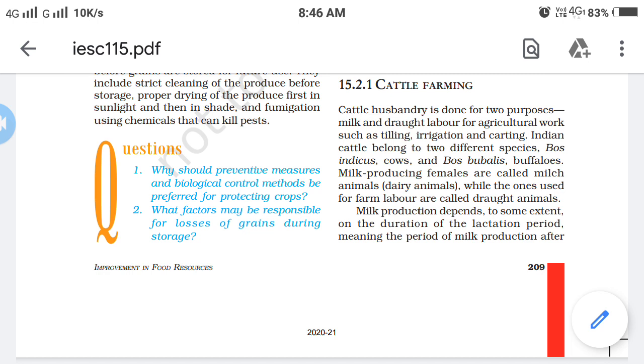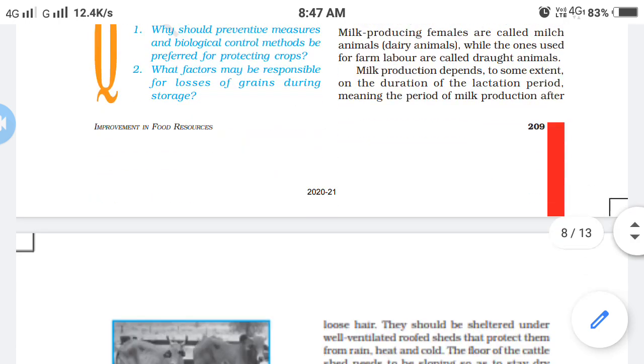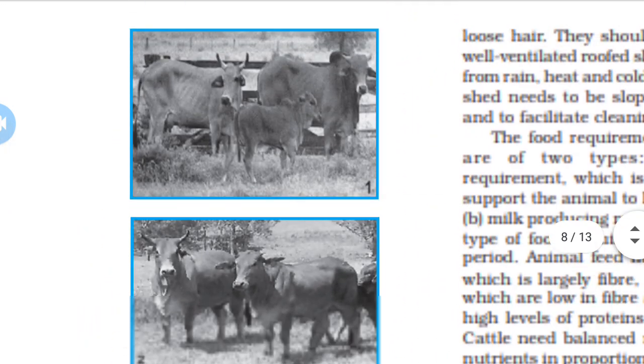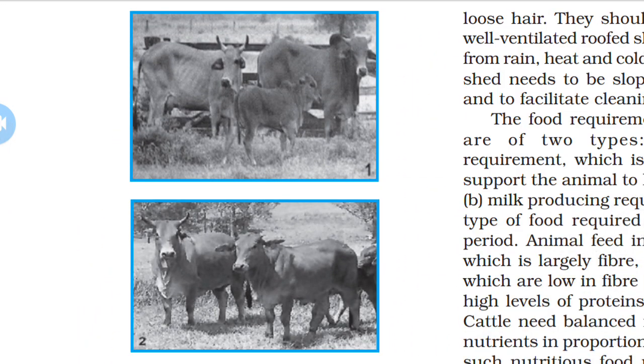Now the lactation period starts after a cow or buffalo gives birth to its young one. It means the period of milk production after the birth of the calf. So milk production can be increased by increasing the lactation period.